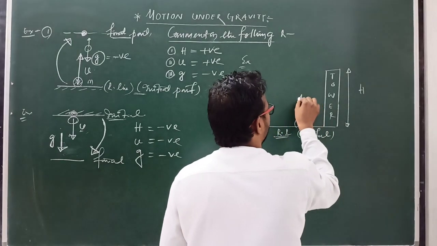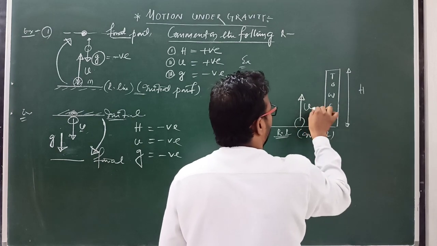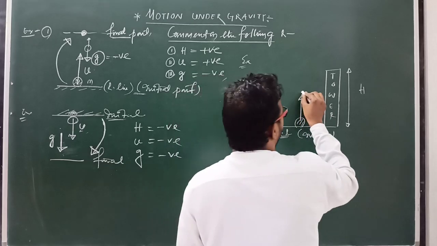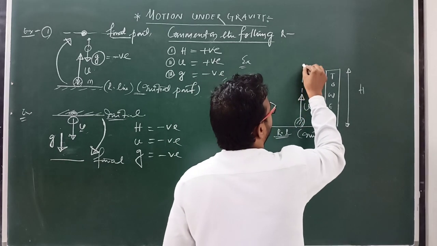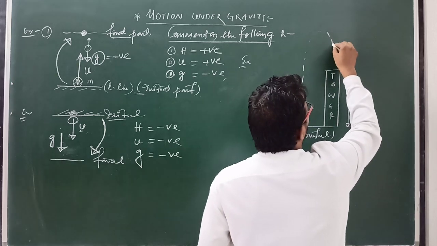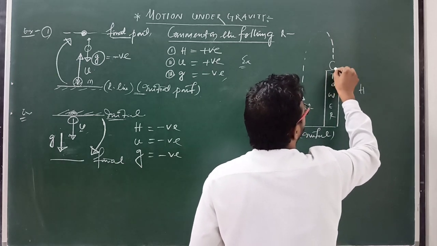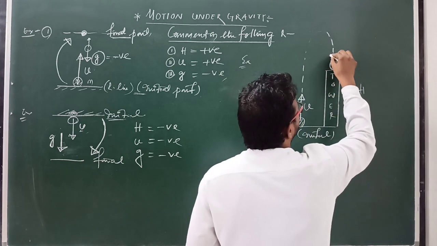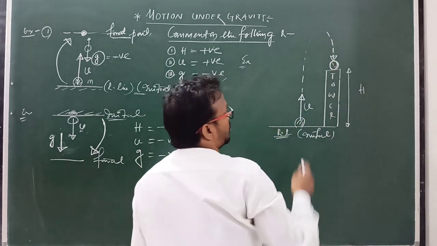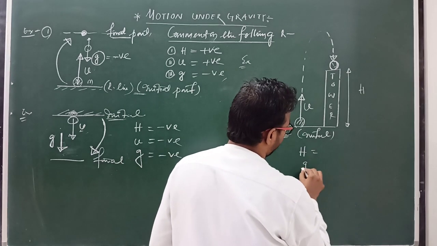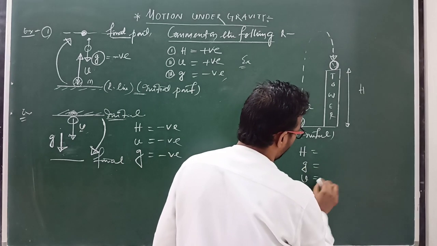Suppose we project a body with initial velocity u in the upward direction, then this body moves in this direction and falls on the tower. Clear? Okay, so comment on h, g, u and v.